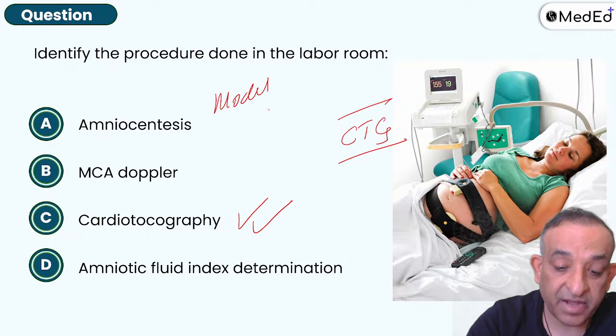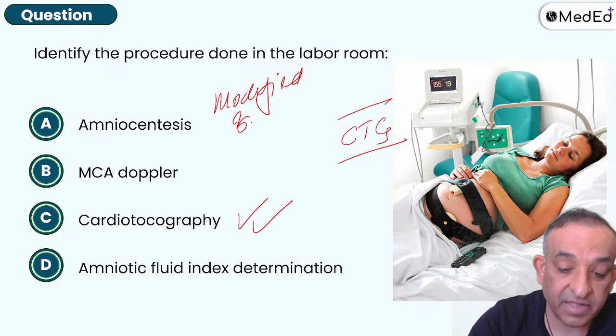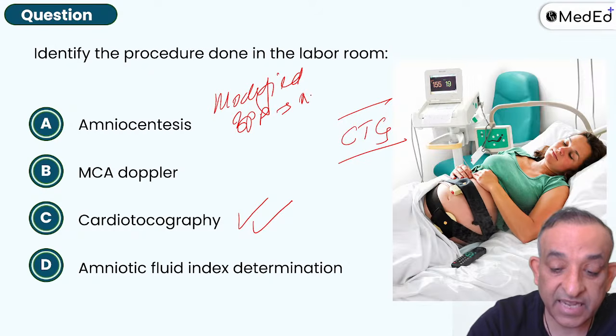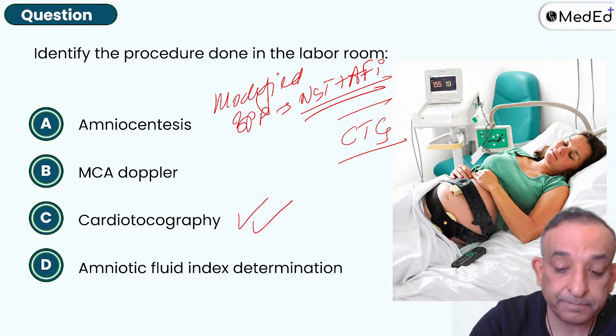A modified biophysical profile, the hotshot question these days: NST plus amniotic fluid index.